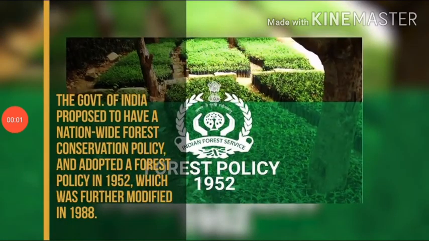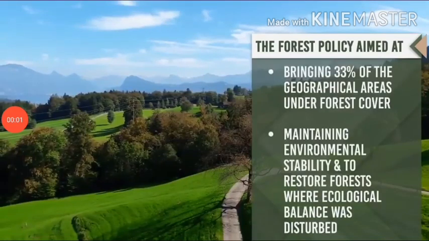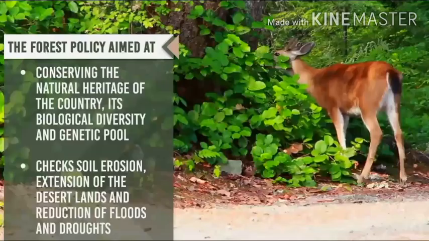The Government of India proposed to have a nationwide forest conservation policy and adopted a forest policy in 1952, which was further modified in 1988. The forest policy aimed at bringing 33% of the geographical area under forest cover, maintaining environmental stability, and restoring forests where ecological balance was disturbed.